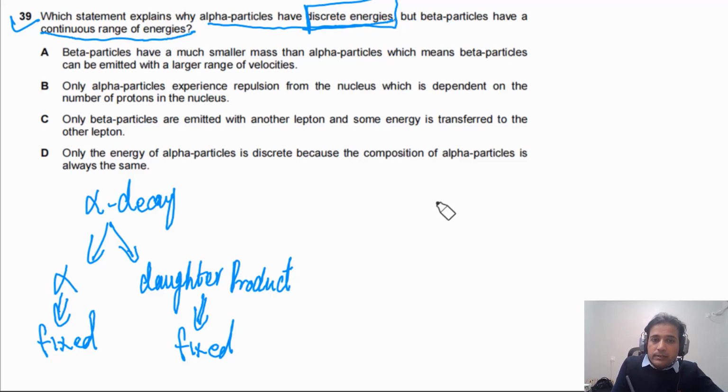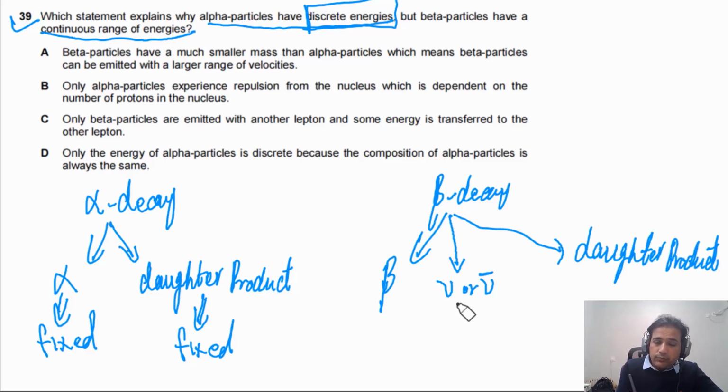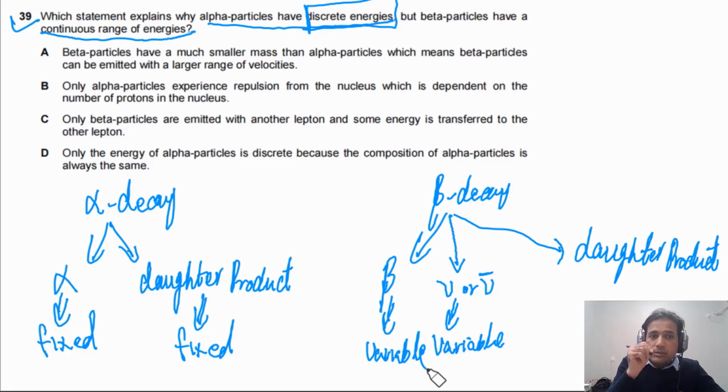But in beta decay, a beta particle will be emitted. It can be beta plus or beta minus depending on the decay. And also a neutrino or antineutrino will be emitted depending on the reaction, and there will also be a daughter product. But the energy of these neutrinos is variable. So this energy is variable, and the energy of the beta also has to be variable. So that's the reason a beta particle is emitted with a continuous range of energies.